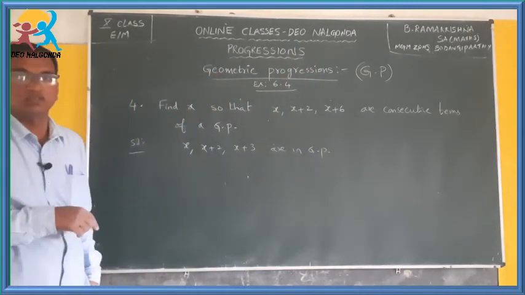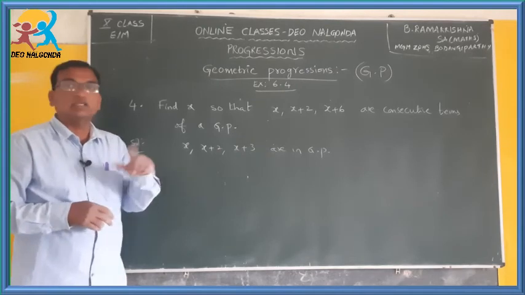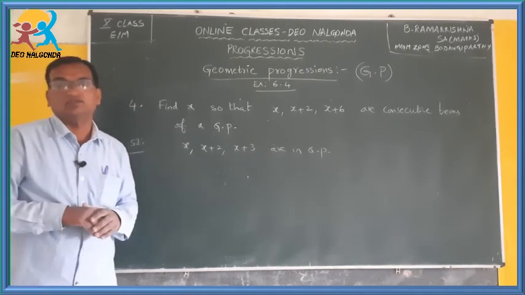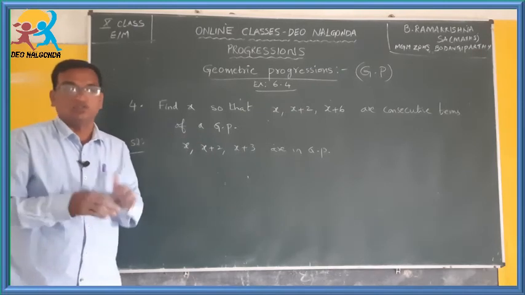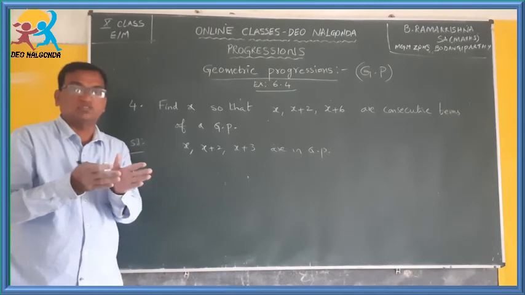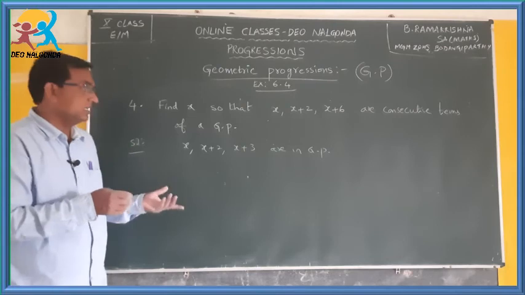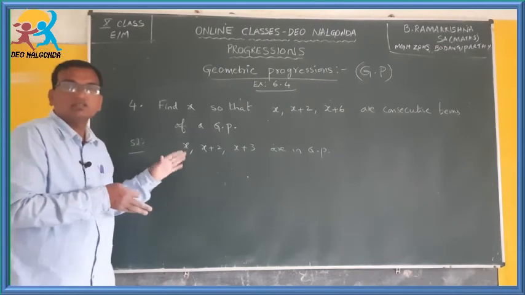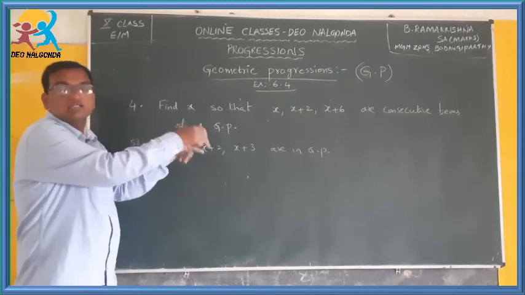In previous problems, a list was given and we checked whether that is in GP or not. To check that, we have to find the common ratio. The ratio of any two successive terms is the same, we found that. Here, he is not asking us to check whether that is in GP. He gave us that it is in GP.